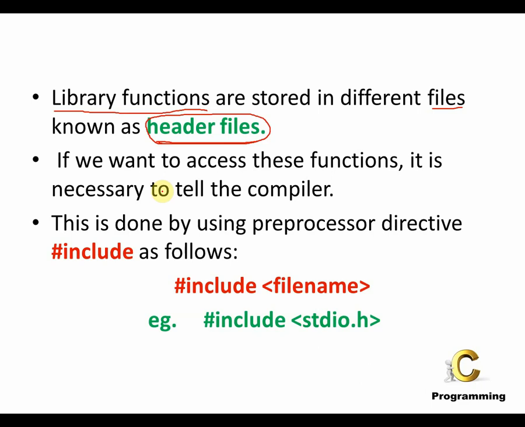Whatever C program we write, the CPU cannot understand it because it is a high level language. The CPU understands only machine level language. And the job of translating this high level language into machine level language is done by this software which is called a compiler.